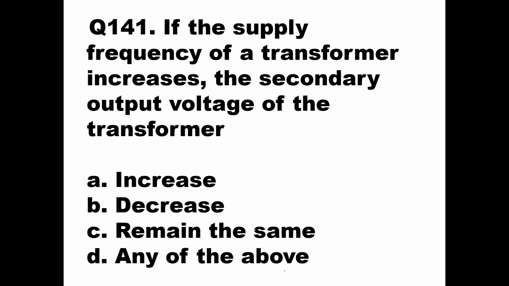So here, if you see, a transformer is a static device. You must have seen a diagram like this. This will be a primary winding, this will be a secondary winding. An alternating current flowing here produces a magnetic flux. That flux will be cut by the secondary coil, and due to mutual induction, EMF will be developed here. So that is the input voltage and output voltage.